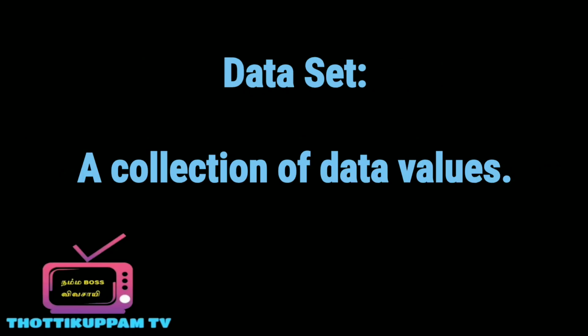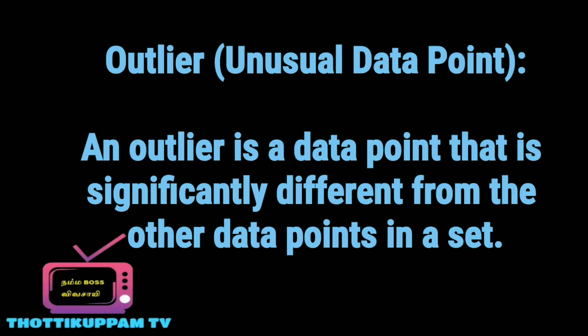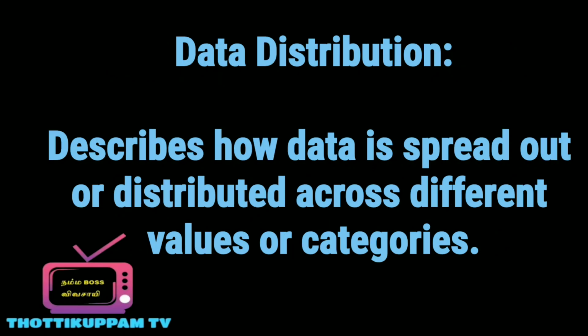Data set, a collection of data values. Outlier, unusual data point. An outlier is a data point that is significantly different from the other data points in a set. Data distribution describes how data is spread out or distributed across different values or categories.